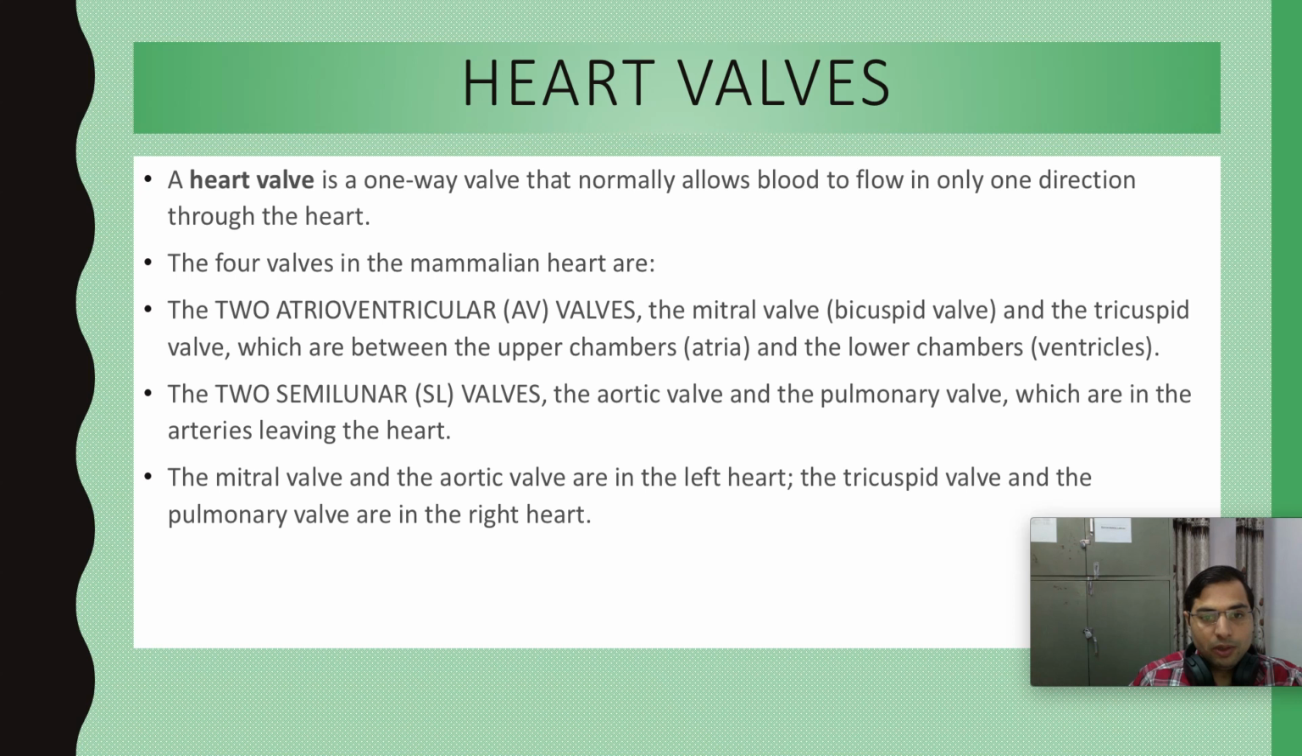Then there are two semilunar valves. These are at the blood vessels exiting the heart. One is the aortic valve and another one is the pulmonary valve, right? Both are at the arteries leaving the heart. The aortic valve is at the aorta and the pulmonary valve is at the pulmonary artery.